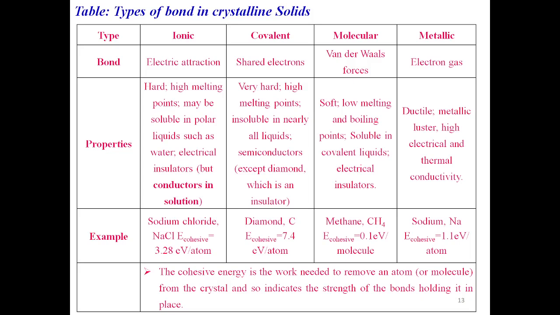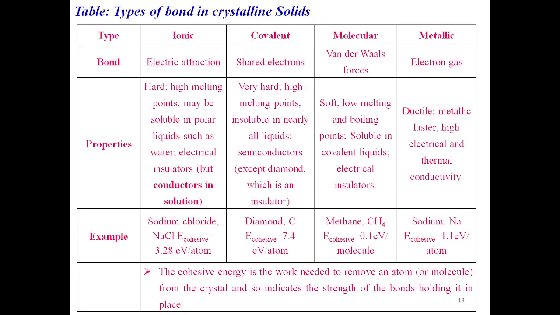In the case of covalent bonds, the covalent bonded solids are very hard and have very high melting points, are insoluble in nearly all liquids, and are semiconductors, except diamond, which is an insulator. So an example is diamond, and here the cohesive energy is 7.4 electron volt per atom.